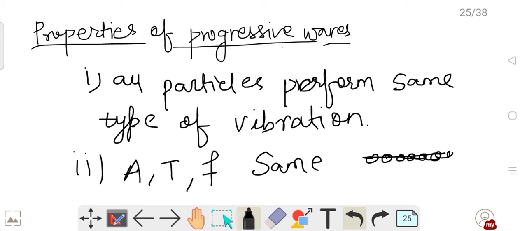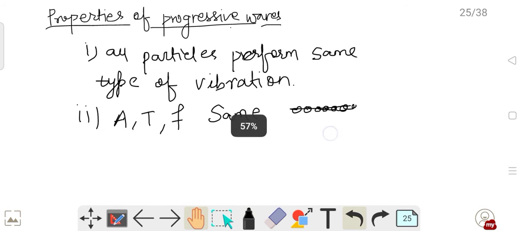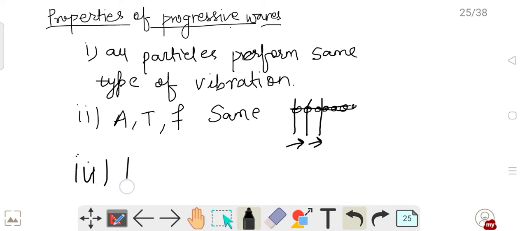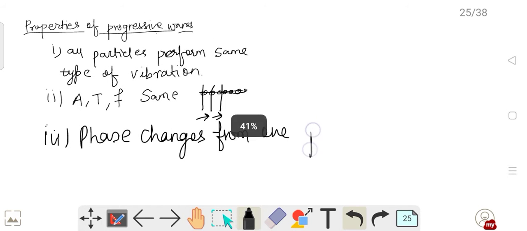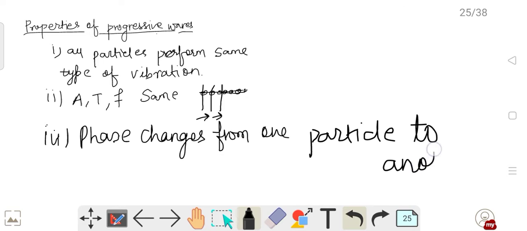That means if one particle is starting at t equals 0, another particle will start at t equals 1 second, another at t equals 2 seconds, because some time is taken to transfer the energy. So the state of the particle, or the phase, changes from one particle to another. Phase will change.